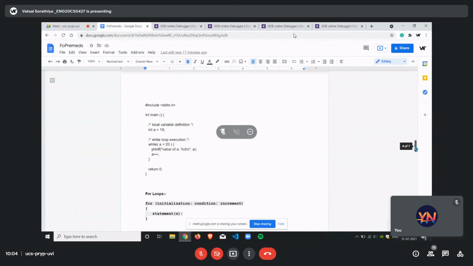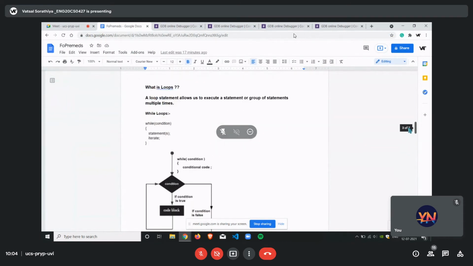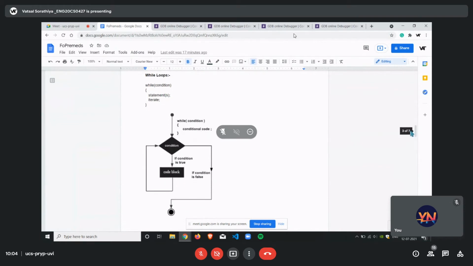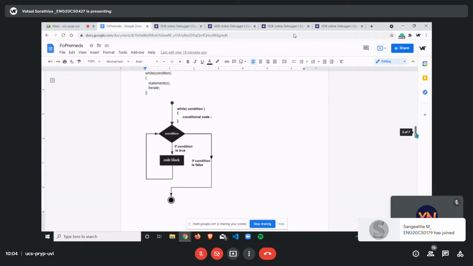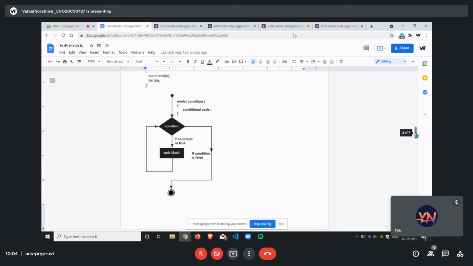We'll move on towards the while loop. So in the while loop, the syntax goes like this. It's just your while followed by a condition. For example, there it was A is less than 20, followed by a statement. So what are the things that you need to execute if the condition is true? Then followed by the iteration, until how many times you want to iterate or repeat it. So it's just a statement block of it.